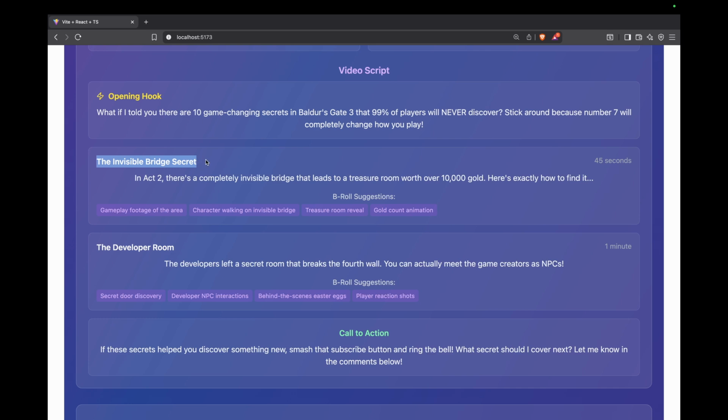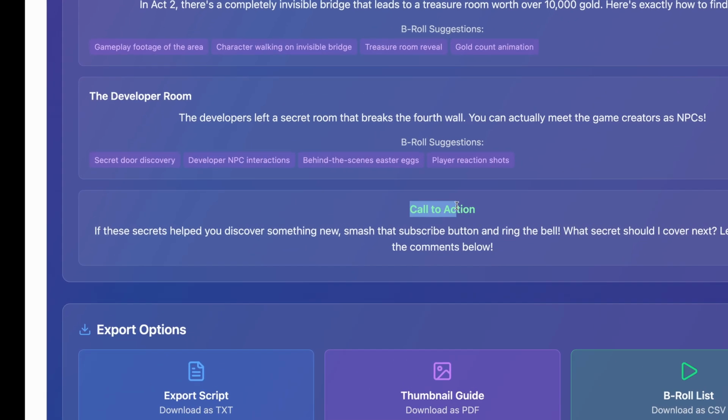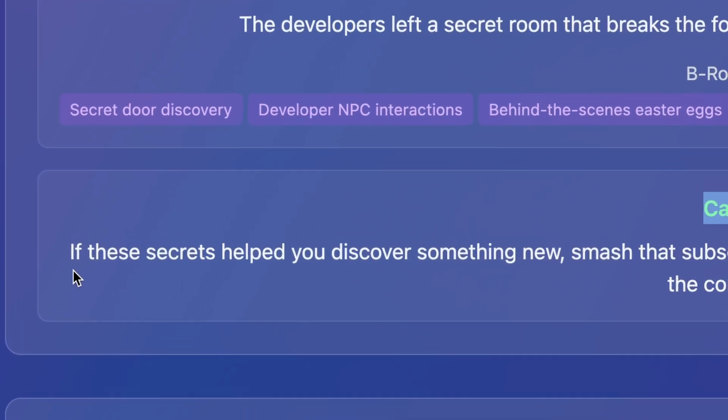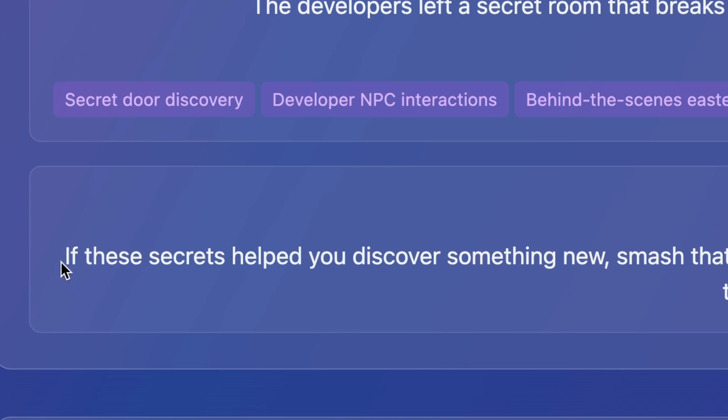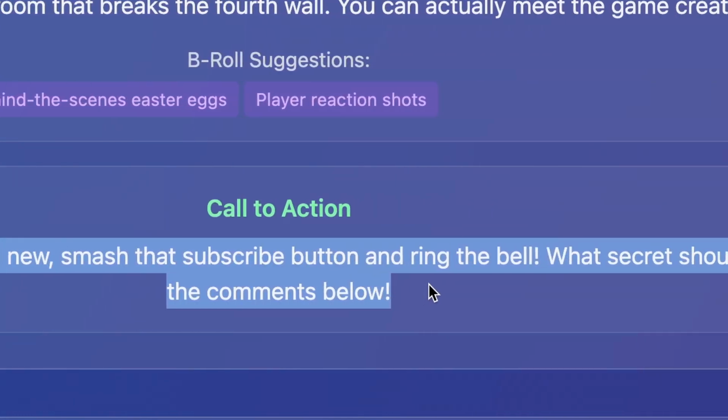Then we have the invisible bridge secrets. So it can give you different secrets from data about Baldur's Gate. And then we have the call to action. So finally: if you want your subscribers to grow, then if these secrets help you discover something new, smash the subscribe button and ring the bell. So this is the last call to action that you can add at the end of your video.